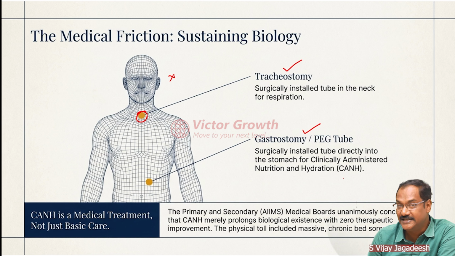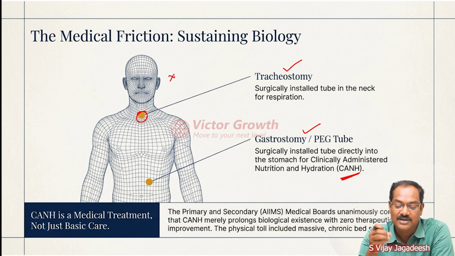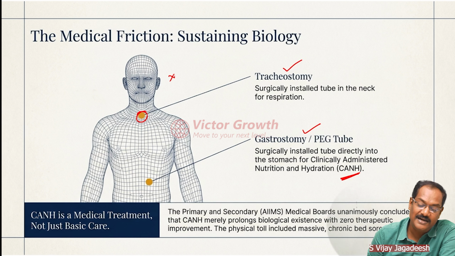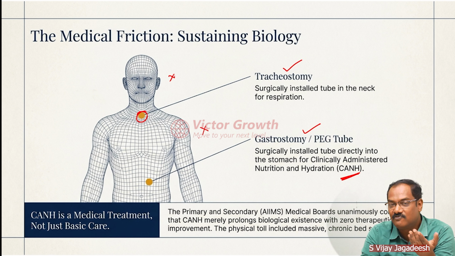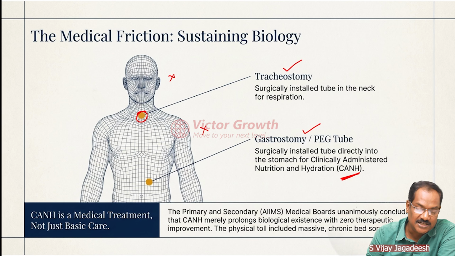Please note down this point, CANH: clinically administered nutrition and hydration. That means water as well as nutrition you're injecting clinically. But this does not mean that it will improve the metabolism of the body or that the person will come back to his original condition. That is not possible. It's just extending the life. That is very important. It is a medical treatment. It is not basic care.